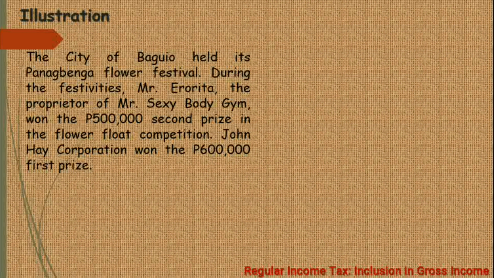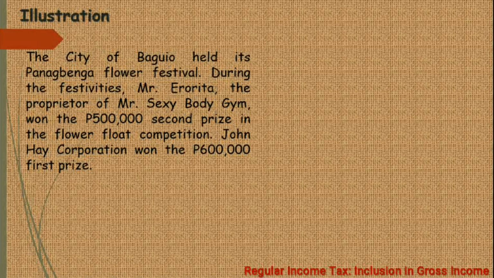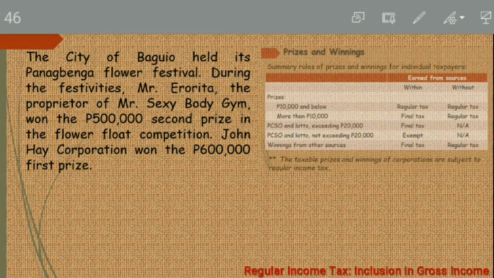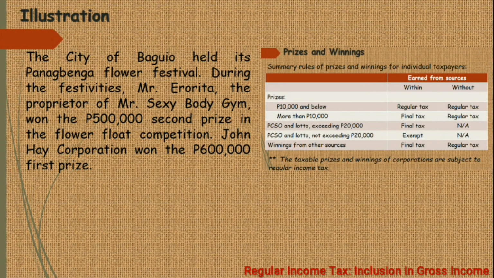So, ilalabas ko muna, class, yung summary ng ating rules when it comes to prizes and winnings. Ayan, ito siya. So, yung pinag-uusapan natin dito sa illustration is prizes. So, magkano yung prize na napanalunan ni Mr. Erorita? 500,000 pesos. And saan? Baguio. Baguio is in the Philippines or inside the Philippines. So, let us look at the prizes portion.